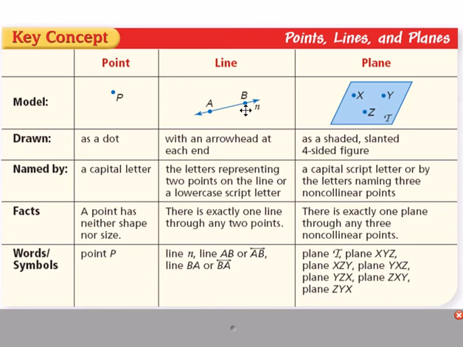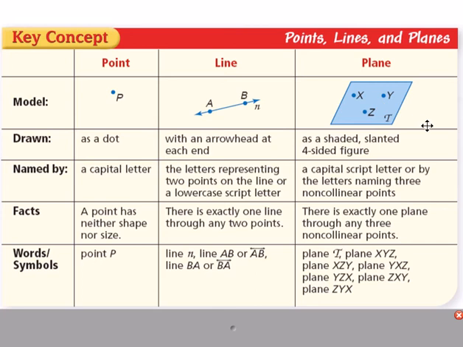Here you have a drawing of a line. Notice how we have 2 points. In order to be a line, you need to have the arrowheads on both ends. Those arrows are what dictate that you go on forever in 2 directions. The way that we name a line is using 2 letters. If you look down here, this line could be named AB or BA as long as you have the symbol on top with the 2 arrows. It's not as common, but writing the word line in front is another way of naming a line.